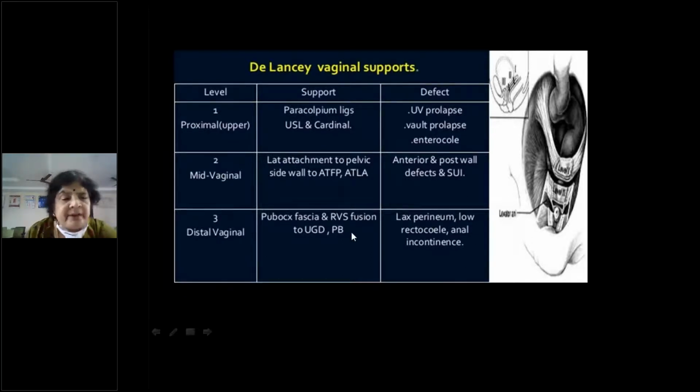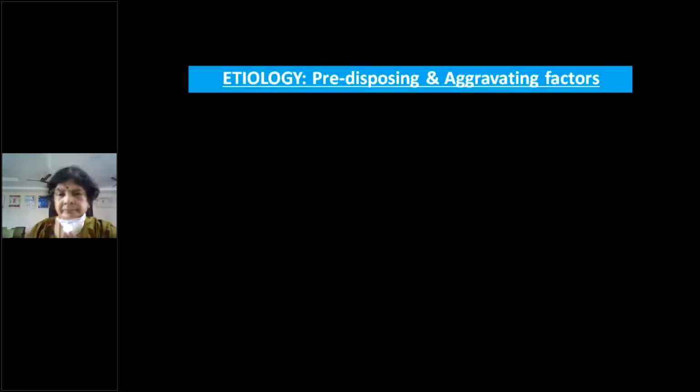So when there is a defect in this distal vaginal support, it causes a lax perineum. So there will be a widening of the introitus, right? The patient may have a rectocele and she may even have anal incontinence. So these are the three DeLancey vaginal support levels, level 1, 2, 3. And what are the defects causing these? The weakening causes all these defects, right?